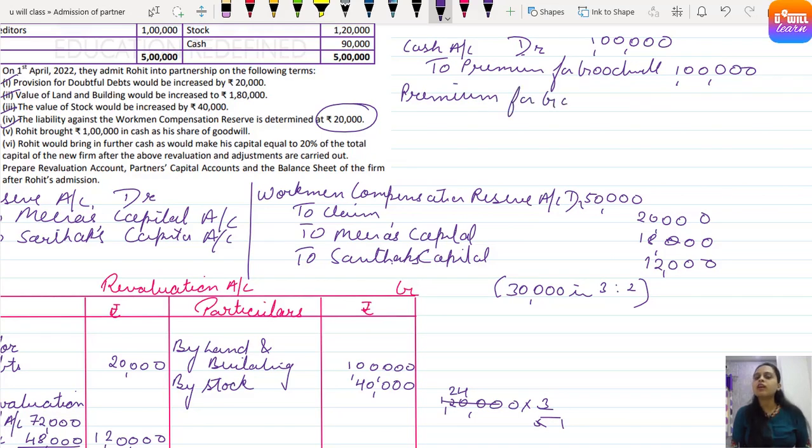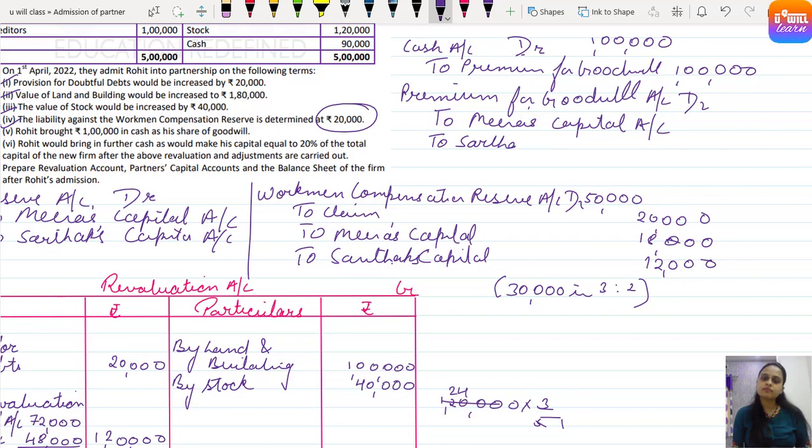So premium for goodwill account debit to Mira's capital account and to Sarthak's capital account. Here, everyone understood? So premium for goodwill account debit. How much is premium for goodwill sitting in the books? Rohit has brought 1 lakh rupees, to be divided among Mira and Sarthak in the sacrificing ratio.